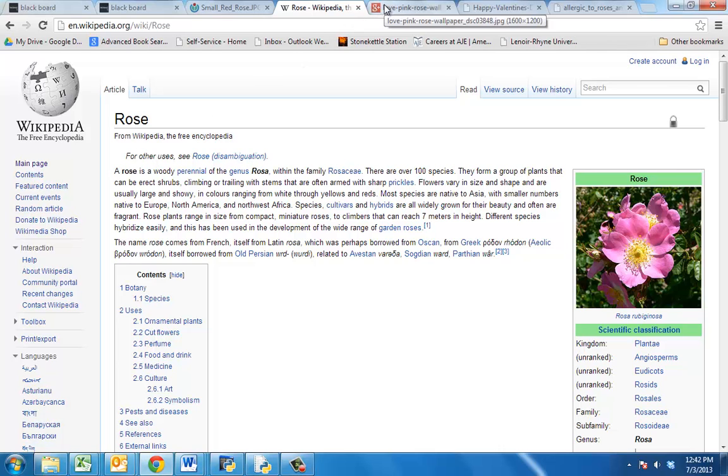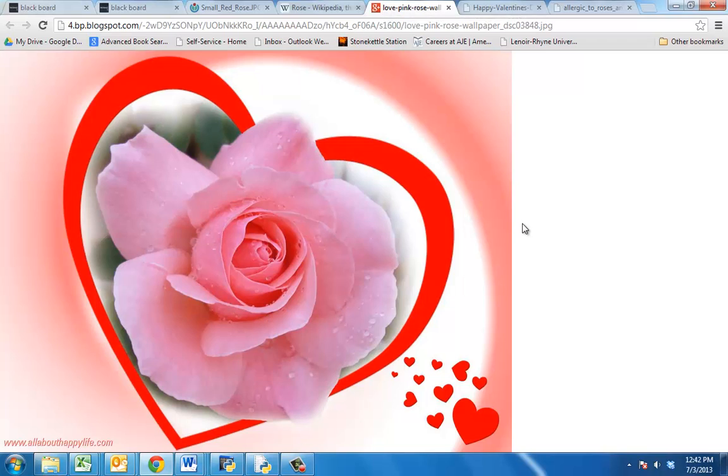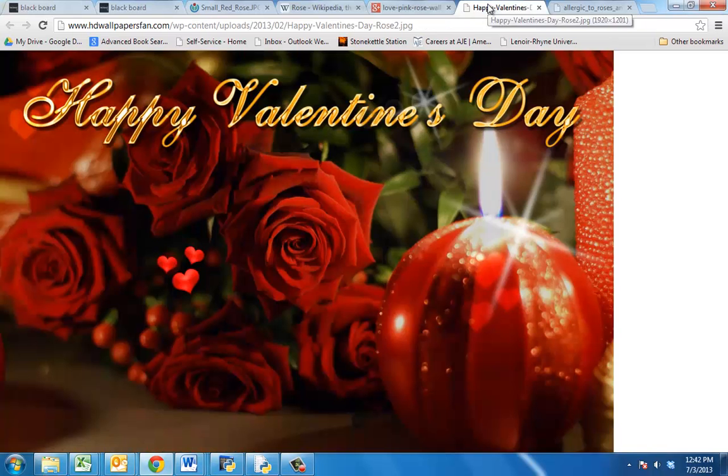Most people, when they think about roses, this comes to mind, something about love or beauty. You know, there's a reason why roses are often featured on Valentine's Day. There are connotations that go along with the word rose. When we hear it, we automatically think, because of the culture in which we live, about love, about Valentine's Day, about all of these other emotions and ideas that go along with that word.